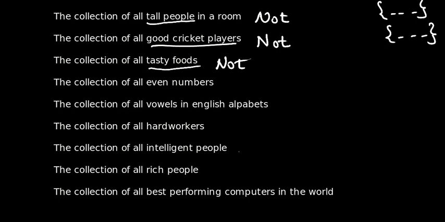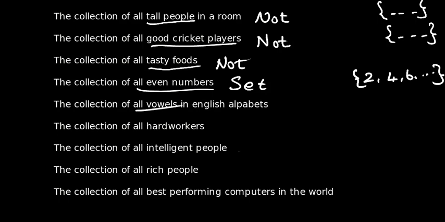Is the collection of all even numbers a set or not? Will it vary from person to person? No. We all have the same even numbers, hence it is a set. Is the collection of all vowels in the English alphabet a set or not? The vowels in the English alphabet are just A, E, I, O and U. We can list them clearly, so it is a set.